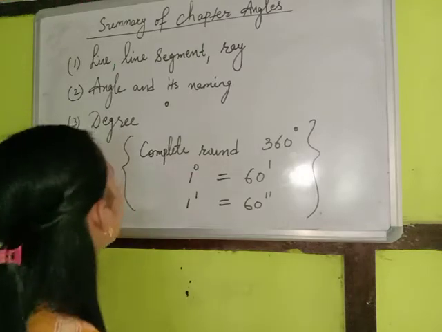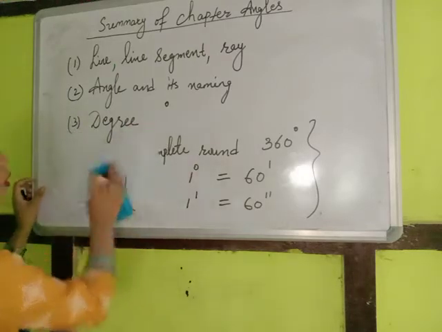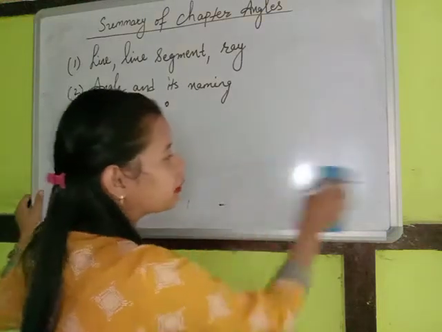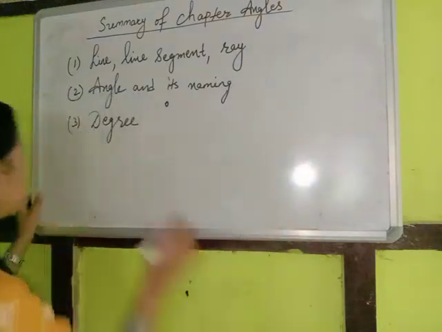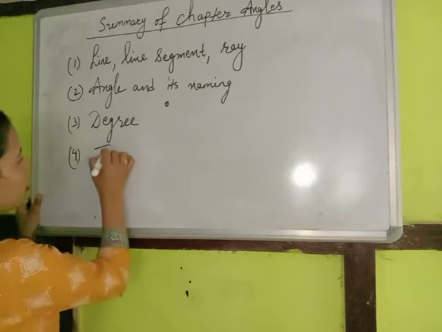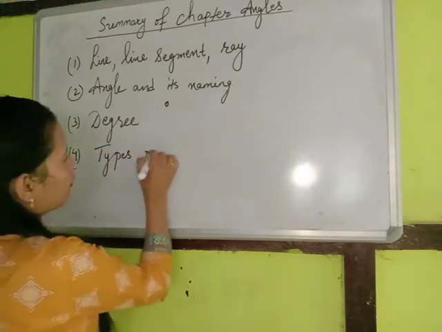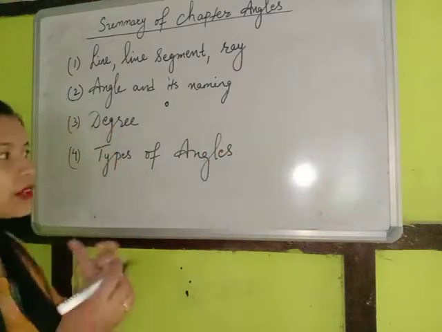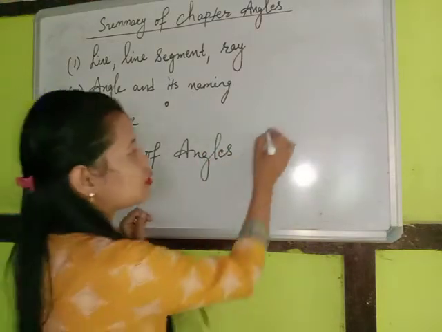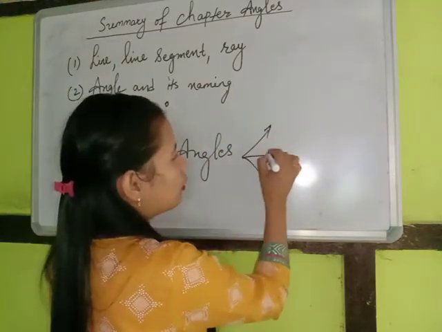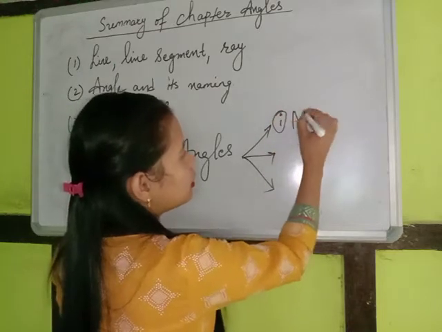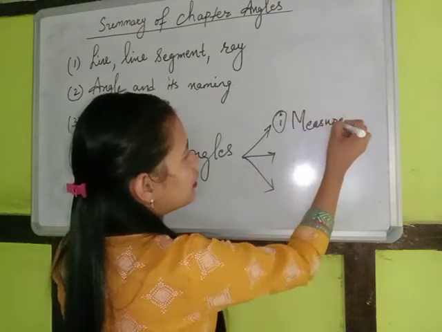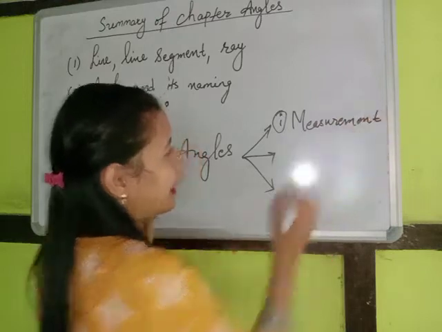And we have learned the various types of angles. Here, in types of angles, we have classified angles based on three things. One is based on measurement, that is, the measure of an angle.